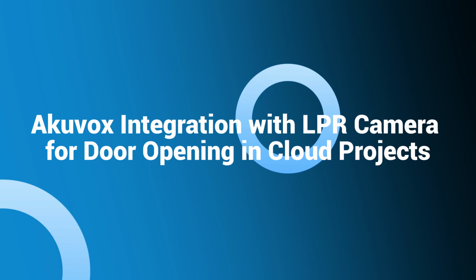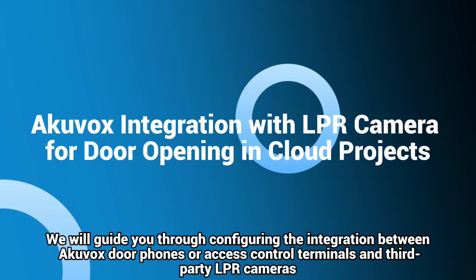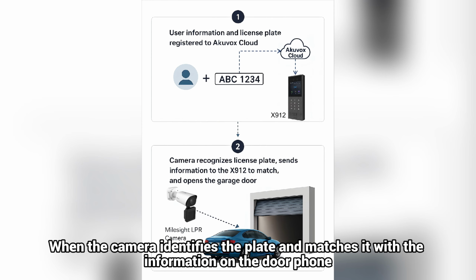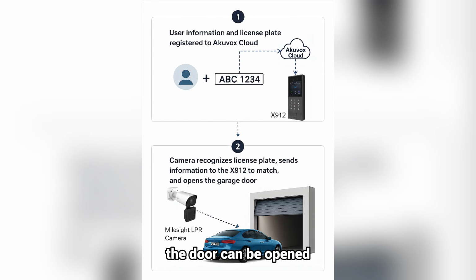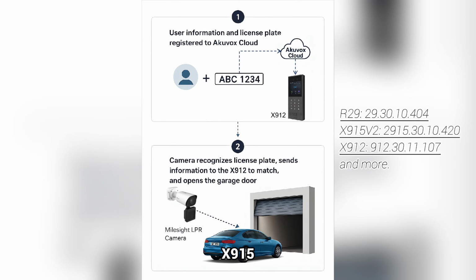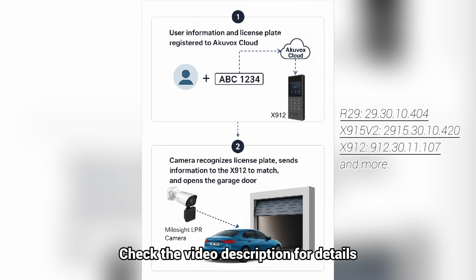Welcome to this video. We will guide you through configuring the integration between Akuvox door phones or access control terminals and third-party LPR cameras. Assign the license plate to a user on the cloud that updates the data to the door phone. When the camera identifies the plate and matches it with the information on the door phone, the door can be opened. The compatible Akuvox models include R29, X915, X912, etc., with specific firmware versions. Check the video description for details.